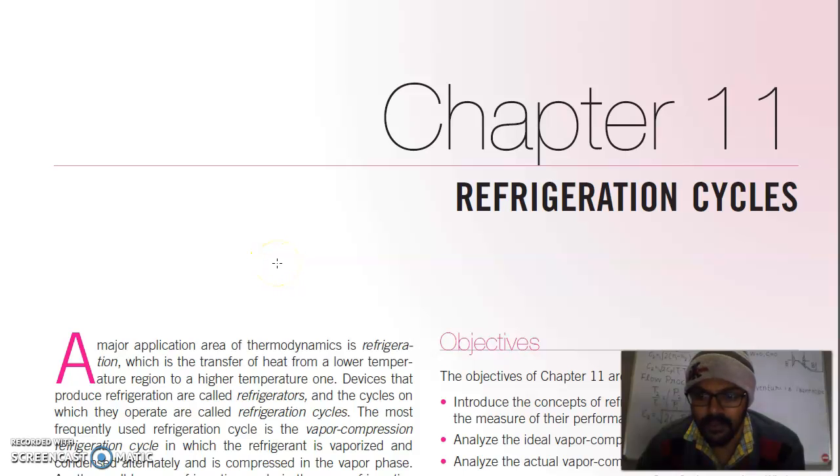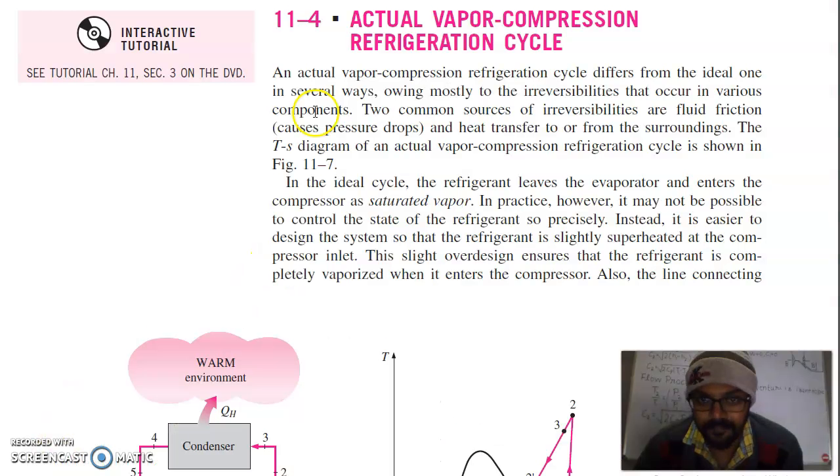Good morning. Today we'll start with refrigeration cycles. Actual vapor compression refrigeration cycle. An actual vapor compression refrigeration cycle differs from the ideal one in several ways, owing mostly to its irreversibilities that occur in various components. Two common sources of irreversibility are fluid friction and heat transfer to or from the surroundings.